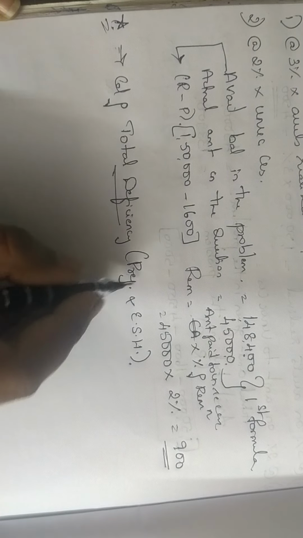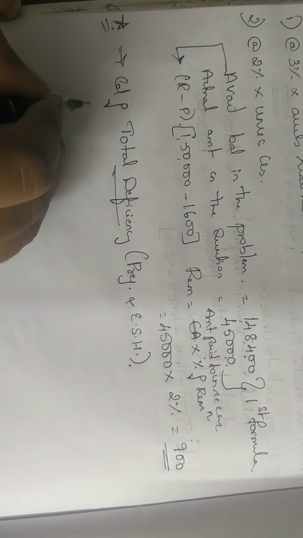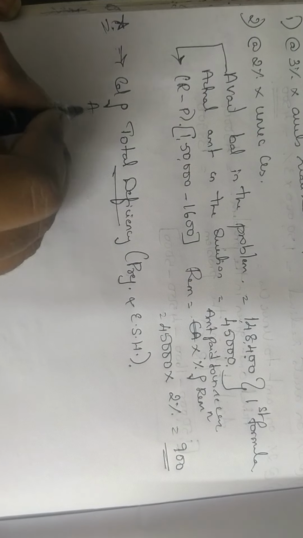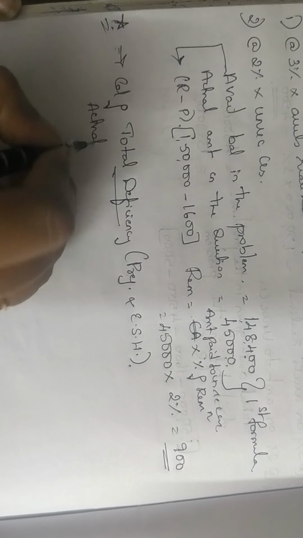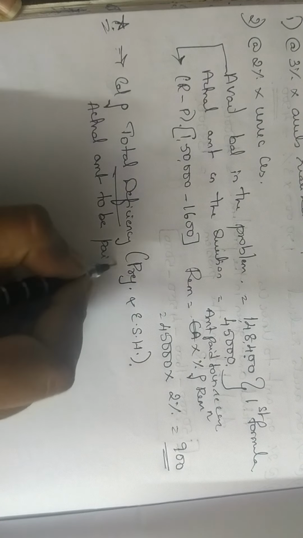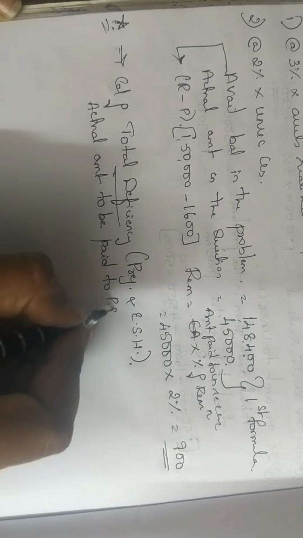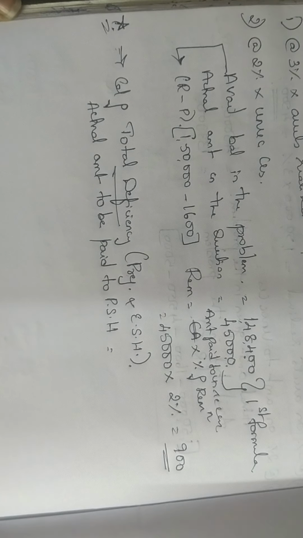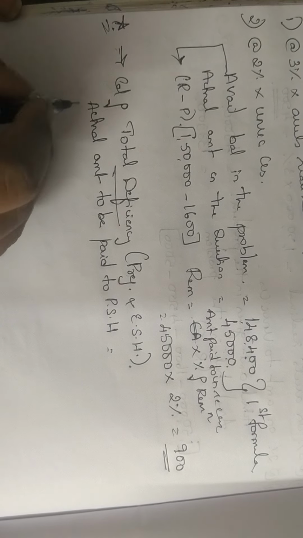So how do you calculate for your preference shareholders? First you write how much is the actual amount to be paid. To be paid to whom? The actual amount to be paid to preference shareholders.